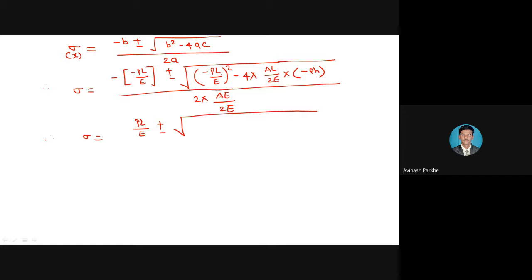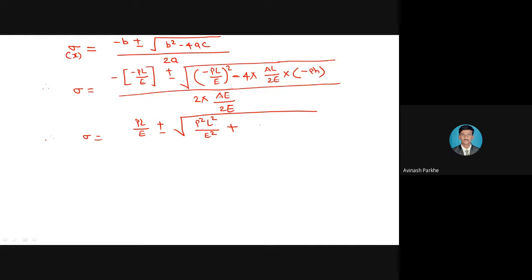If you square a minus, is your answer positive or negative? All the terms are minus. It is positive. Therefore minus P squared gives you P square, minus L squared gives L square, minus E squared gives E square. Here minus 4 and here minus PH. See, minus 4 has a negative sign and PH also has a negative sign, so due to this minus you will get the plus sign.